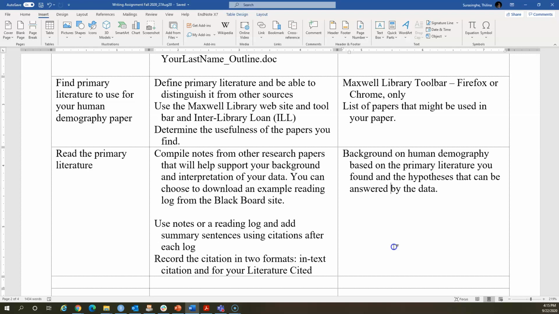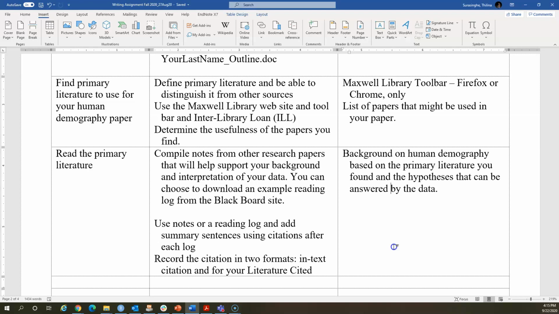And there is a Maxwell library toolbar. If you go to the Maxwell library online, you can get this, but the way I'm going to show you is much easier, much faster, much more efficient, and you can use it for many other schoolwork that is coming up in the rest of your school career, right?